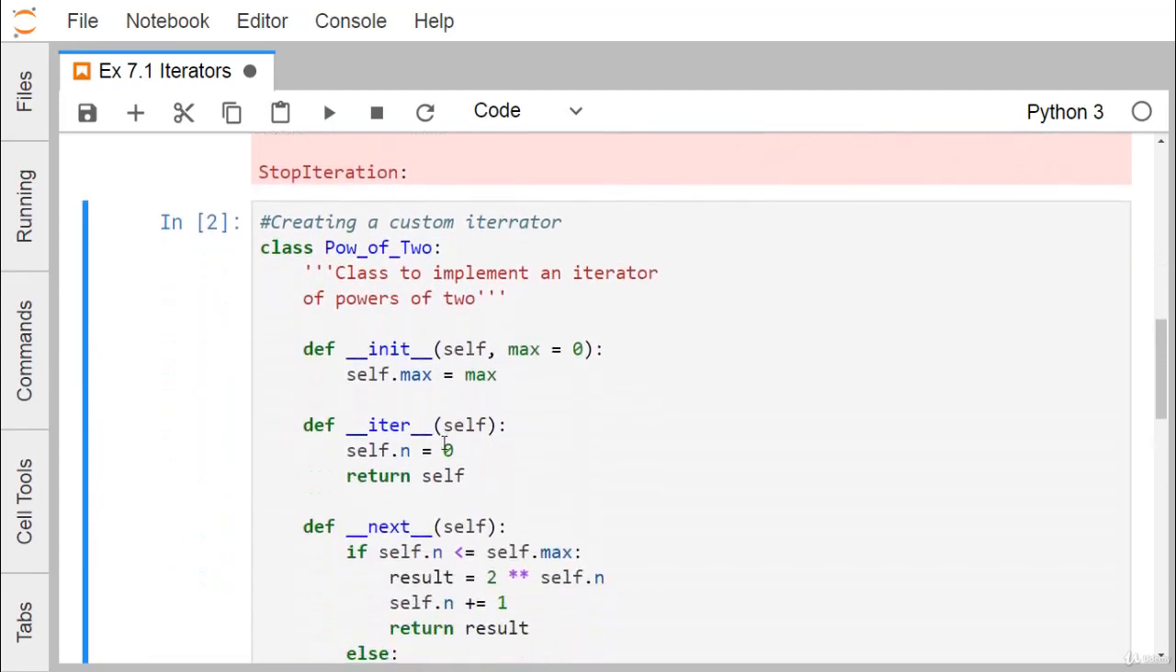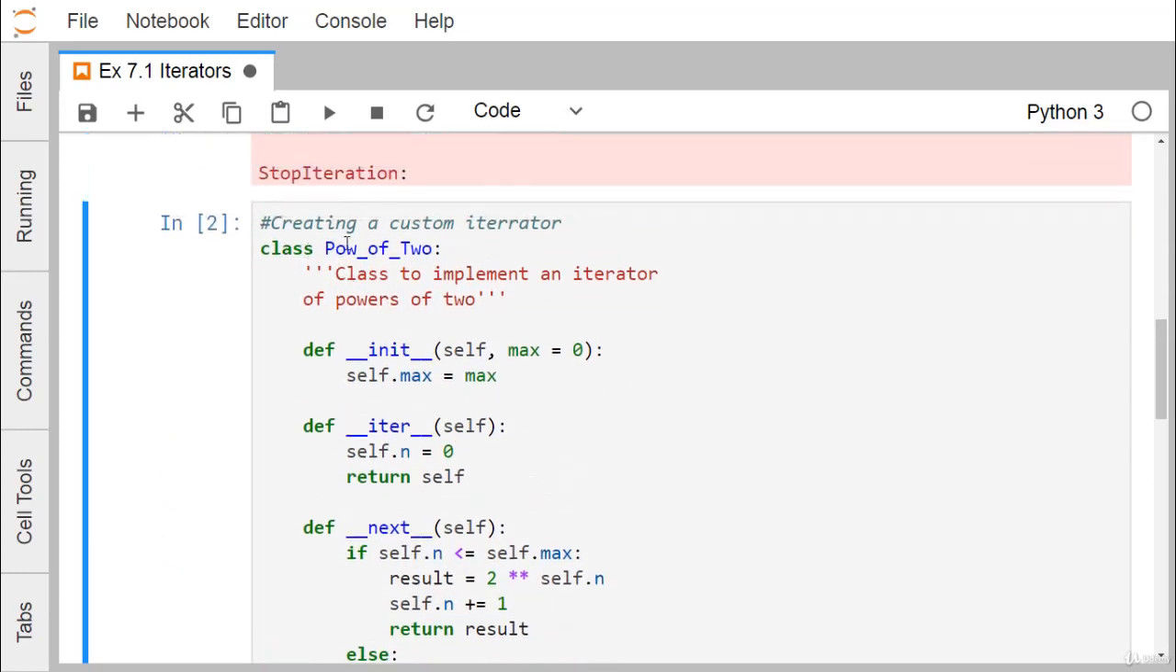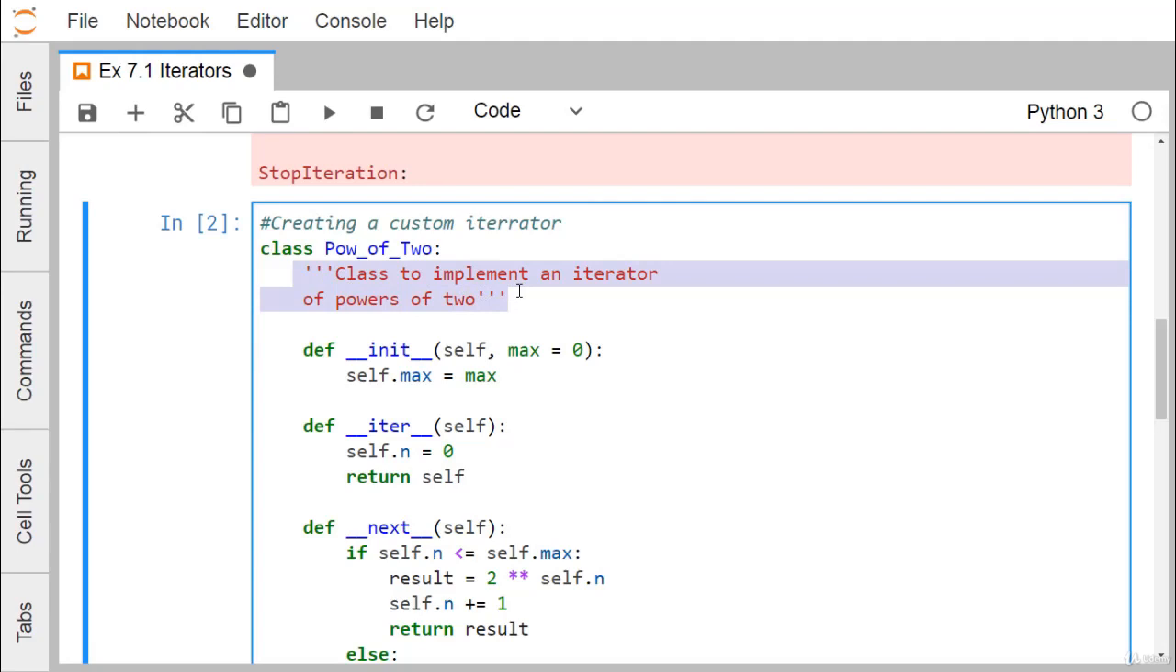So let us go for another one: create a custom iterator. Here we are defining one class, PowerOfTwo, and here we have a documentation string, in short a docstring. It should be enclosed either within triple single quotes or triple double quotes. It is also known as a block comment, and it should be the first indented statement in our class. Next we have the constructor, __init__, where we define max, and max equal to 0 is the default argument.